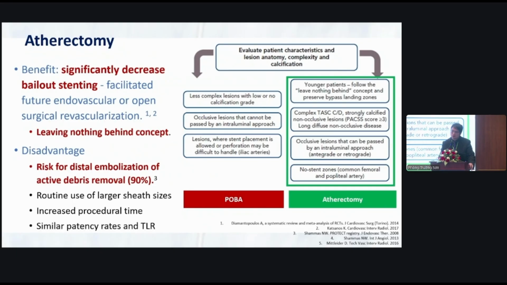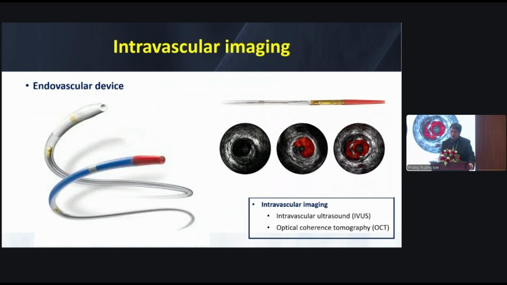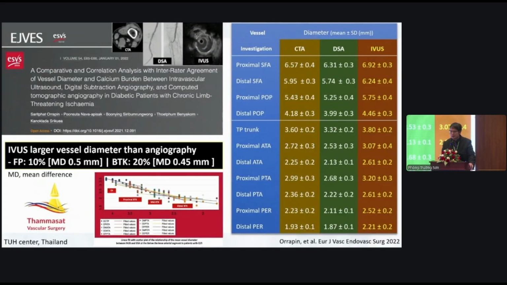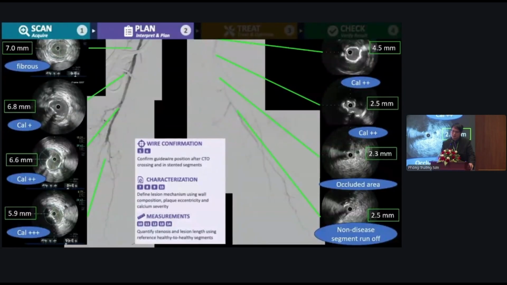The last device is intravascular imaging. Now in Thailand we have IVUS and OCT. Mainly I use IVUS, and this is my publication in the last two years from the Heart and Vessels journal. We included IVUS, which shows a larger vessel diameter than angiography: for femoropopliteal about 10%, and BTK about 20% significantly. And this is my practice for using IVUS. I use IVUS to scan and plan, to confirm wire position intraluminally, characterize the lesion, and measure the accurate diameter of the vessel, especially for BTK vessels.